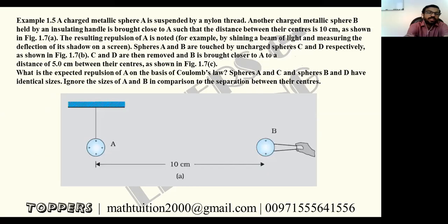So this is the figure actually. We have a sphere A.